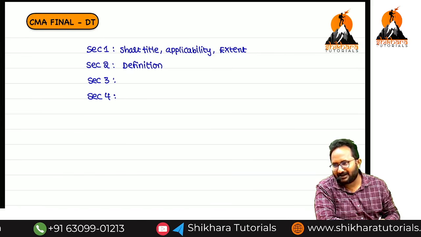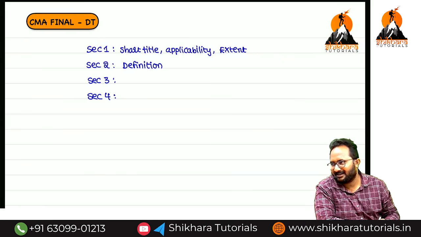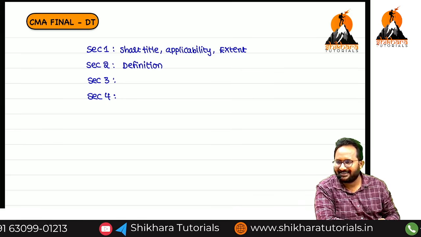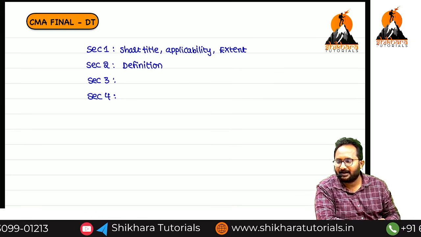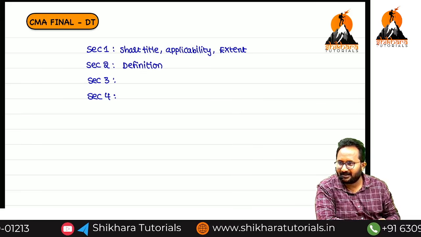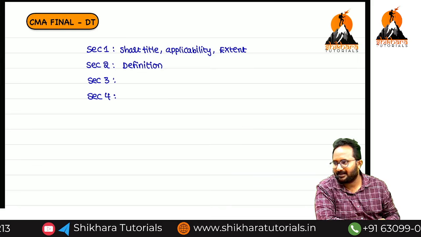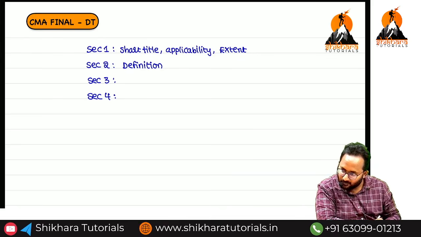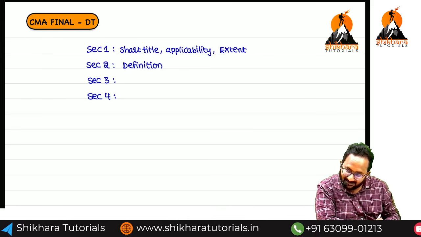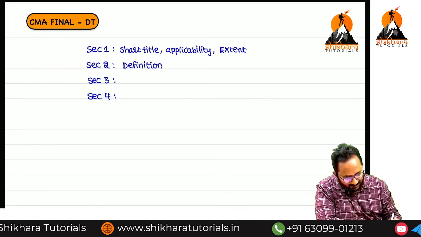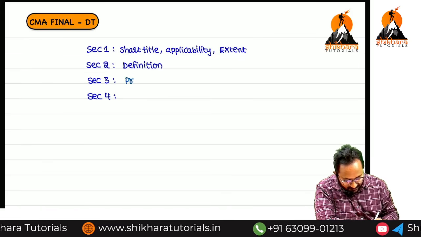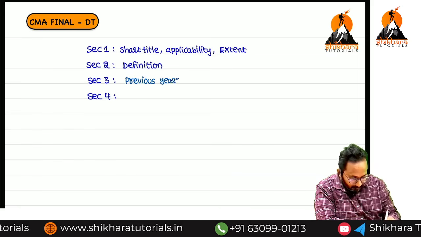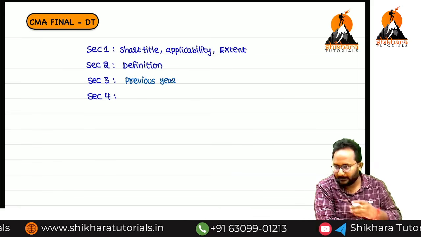Was all this done in your intermediate level? Try only. Section 4, 3. 4 or 3? That is only our bad luck, ma. Section 3 is the definition of previous year. Anyhow, you tried, that's enough. Definition of previous year.